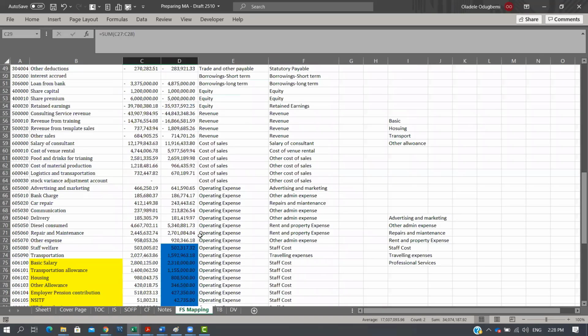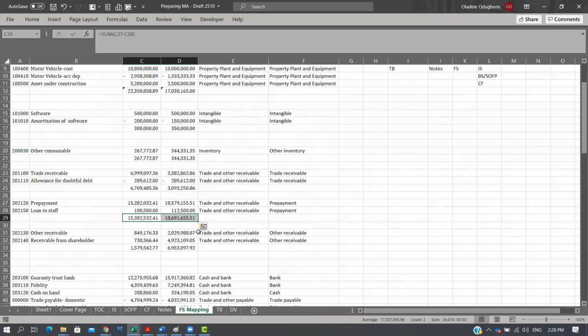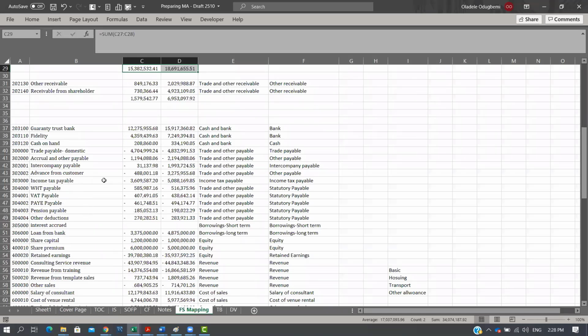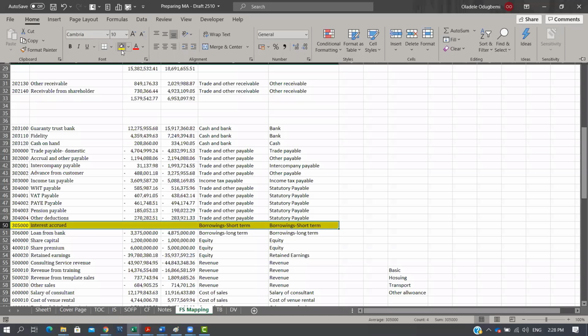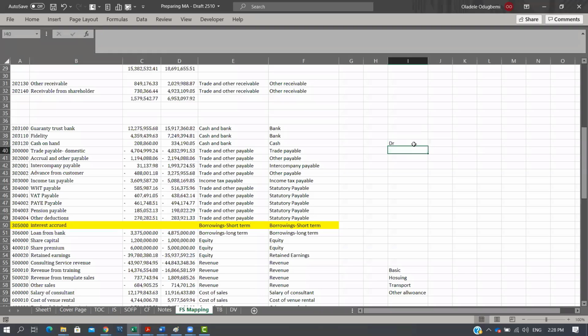If we go to our FS mapping, let me look for interest expense. I'm looking for interest. Yeah, can you see? Interest accrued. That is what makes up our short-term borrowing. If you see a balance here, then don't forget the entry passed to recognize interest accrued is that we debit our interest expense and we credit our interest accrued. This is a liability and this is an expense.